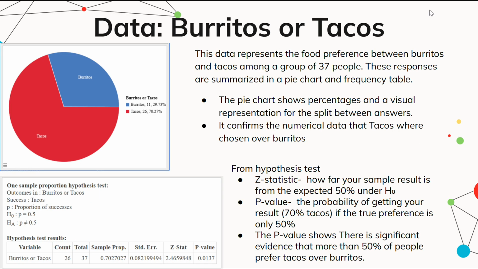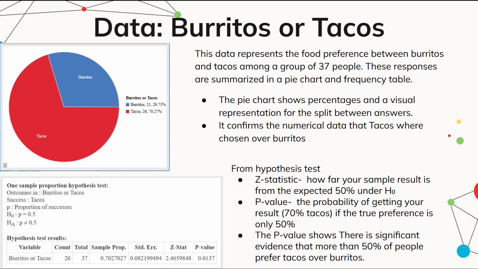So for the data for burritos or tacos, here I chose to represent it with a pie chart because it very clearly shows the difference, that tacos were heavily chosen over burritos. It gives us the percentage, tacos being 70% and burritos being about 30%. It confirms the numerical data that tacos were chosen over burritos.